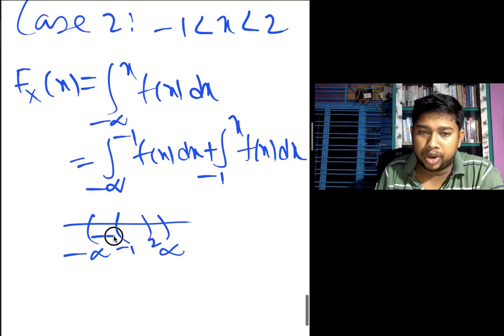First write minus infinity to minus 1, and second write minus 1 to x. Always remember the upper limit is x, not 2. If you write 2, it is a constant value.